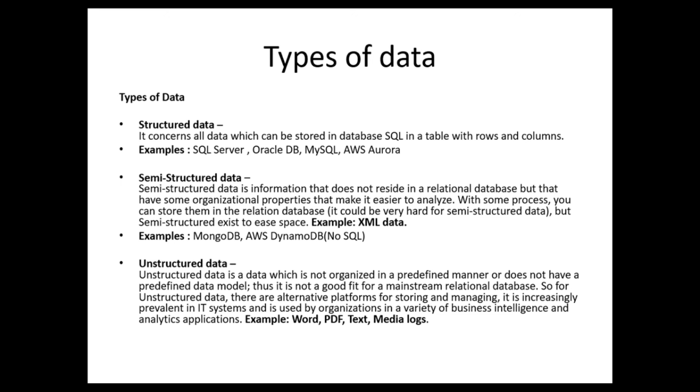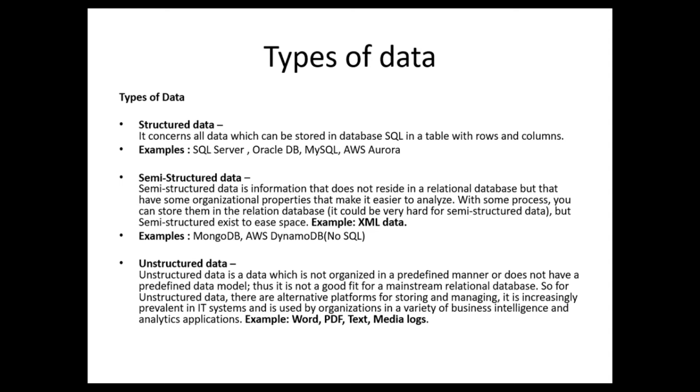Semi-structured data is information that does not reside in a relational database. It means we have structured data but still we have other information which is not for a relational database. What should we do in that case? We should organize our data in such a way that it should also be a part of a database. What kind of database supports semi-structured data? Well, we have examples for that as well. We have MongoDB and AWS DynamoDB as classical examples of databases which support semi-structured data.